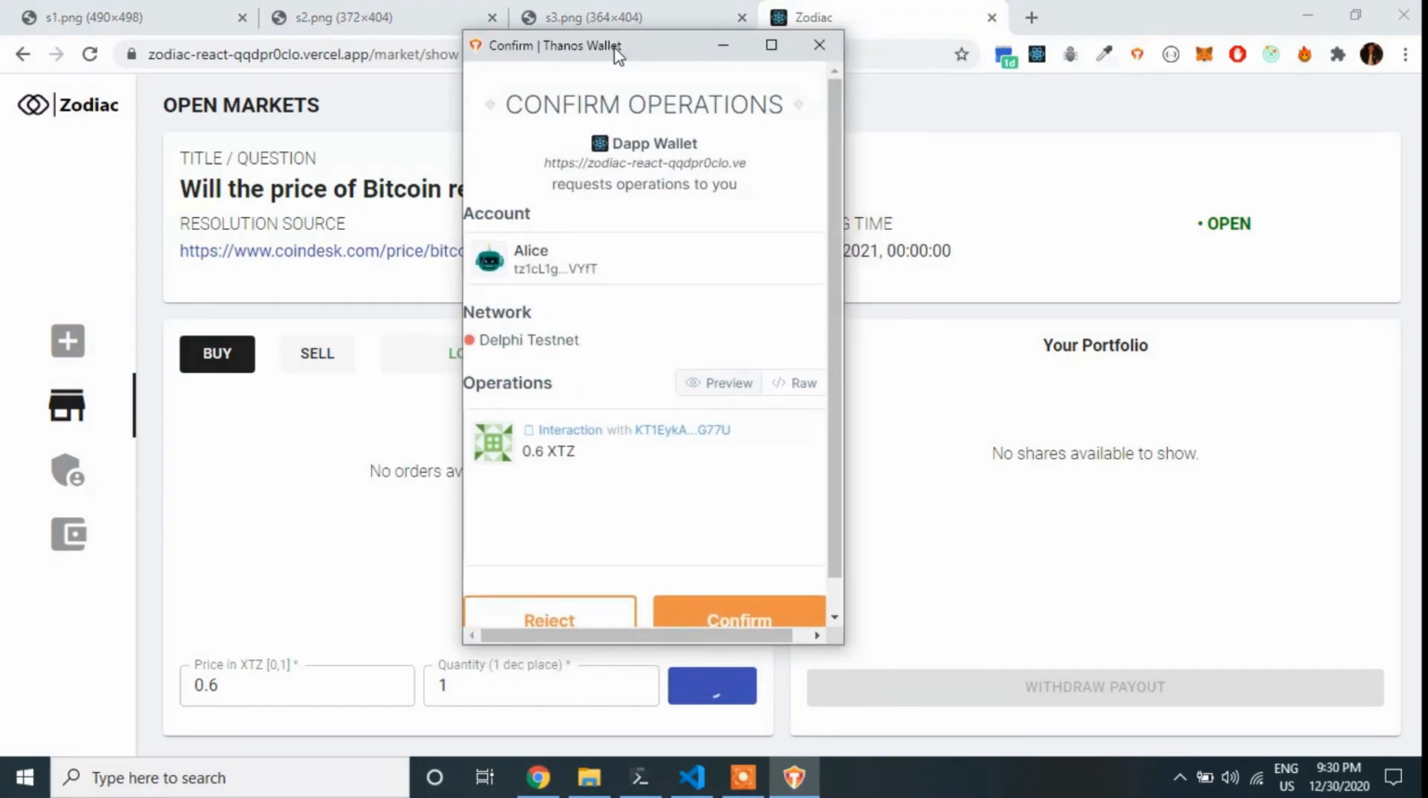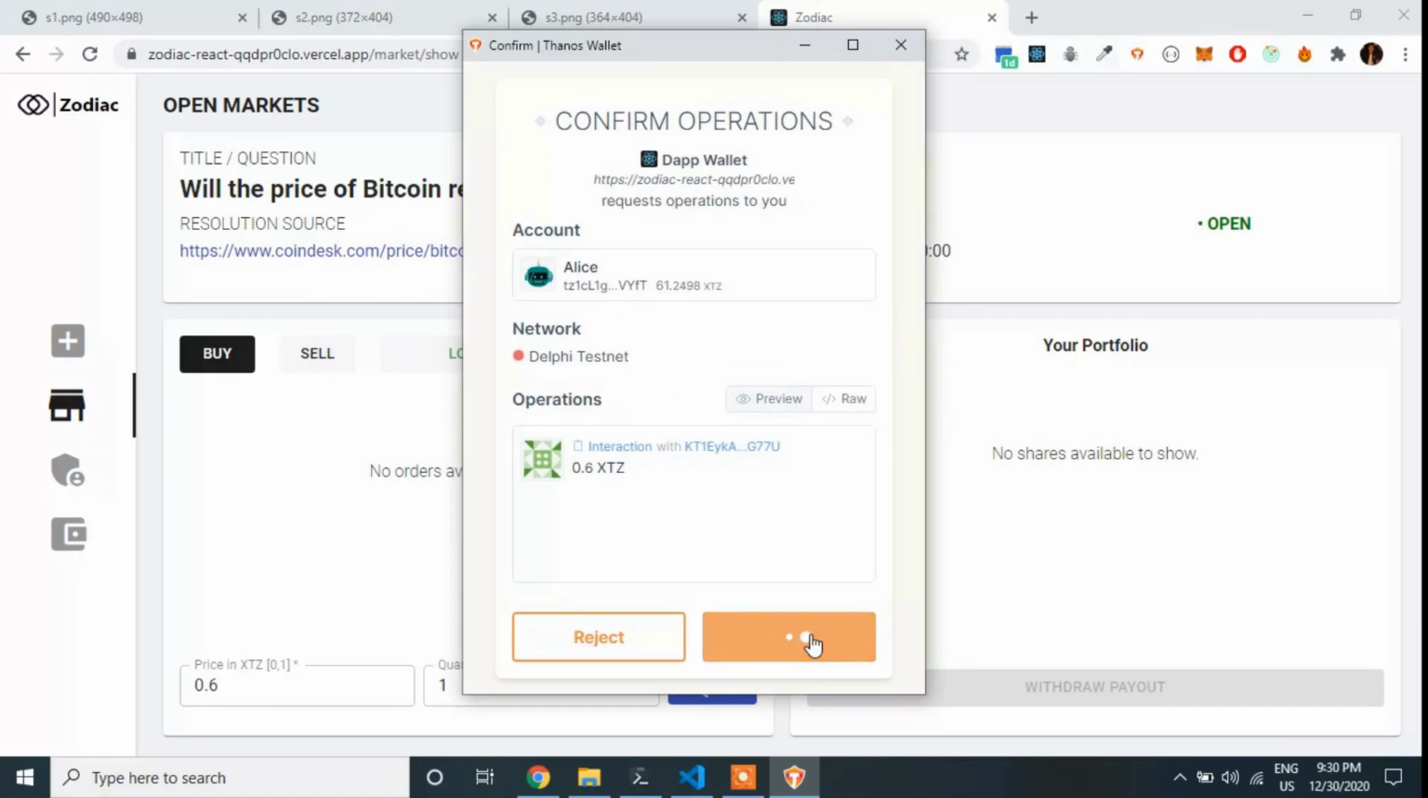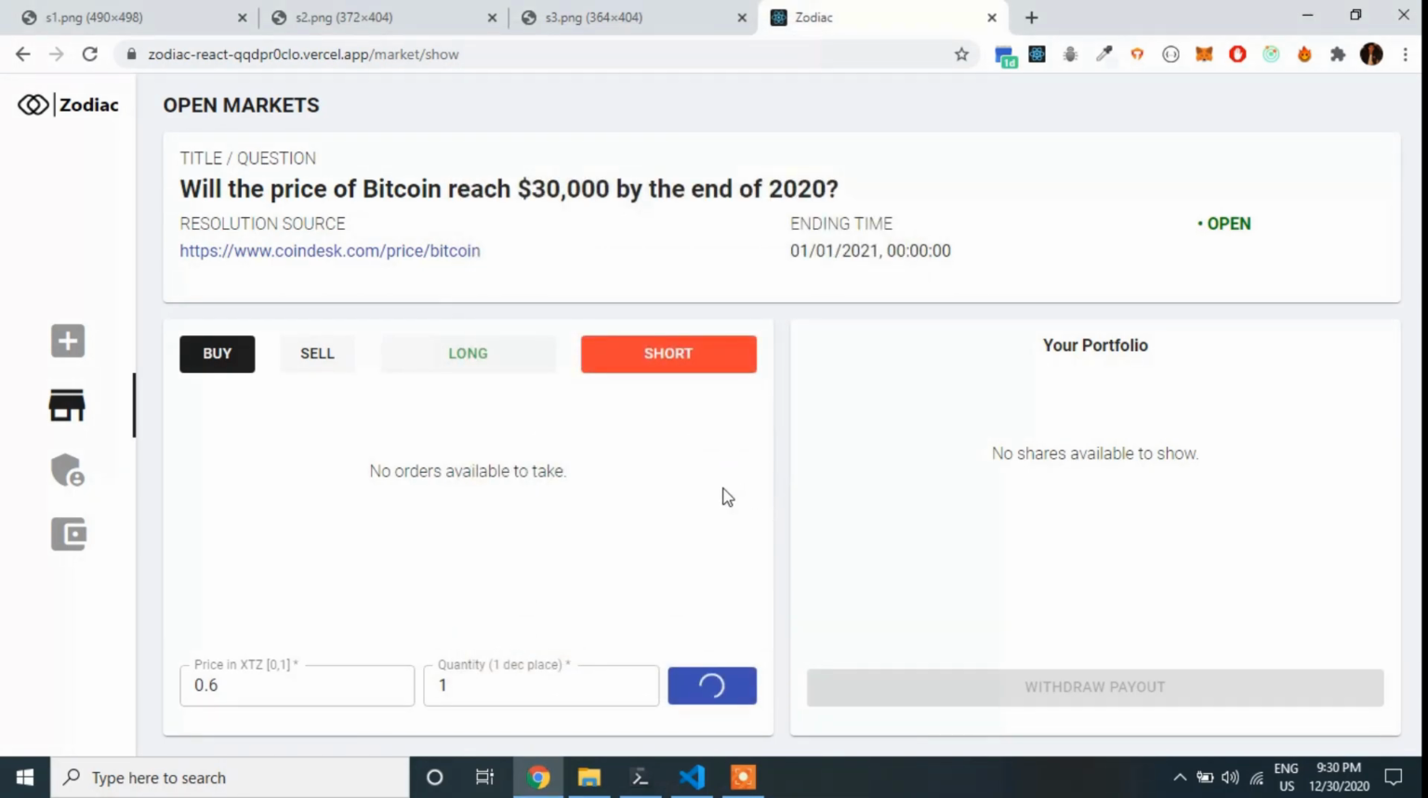Now if I click on buy, and confirm the transaction, this will take a minute.